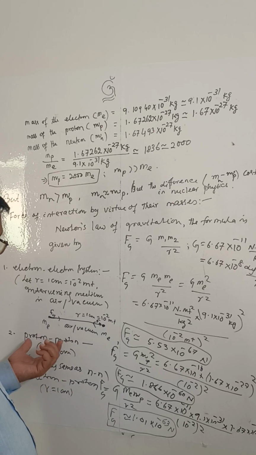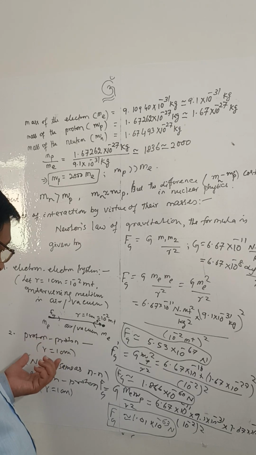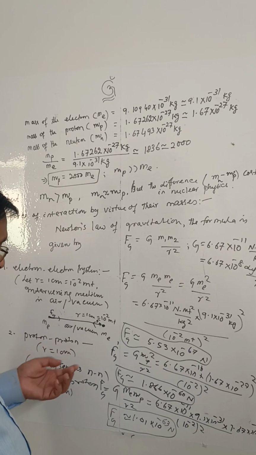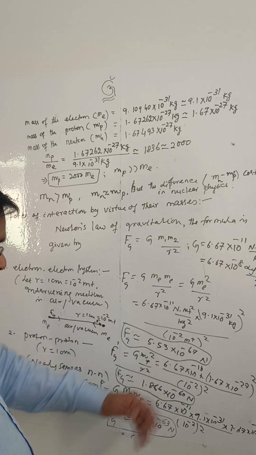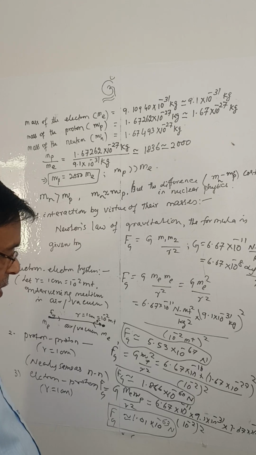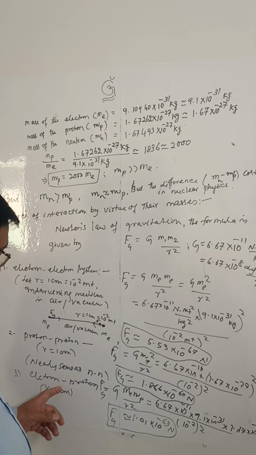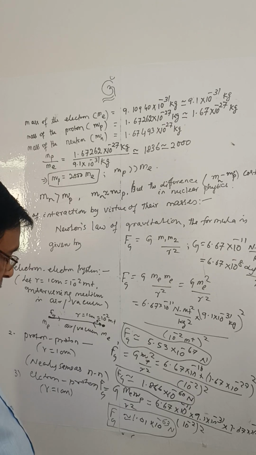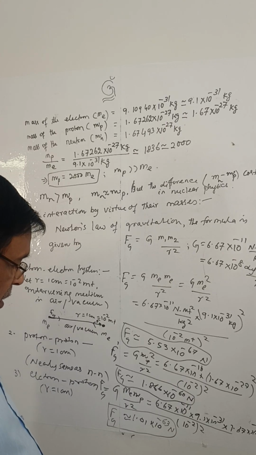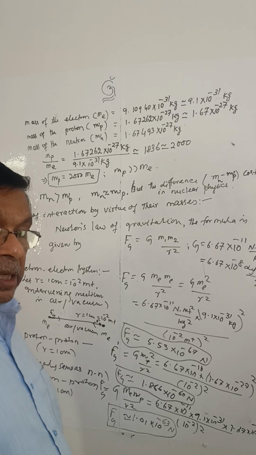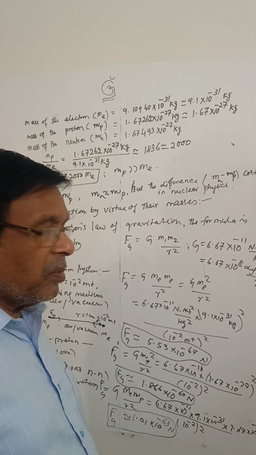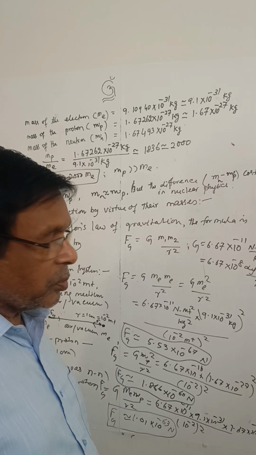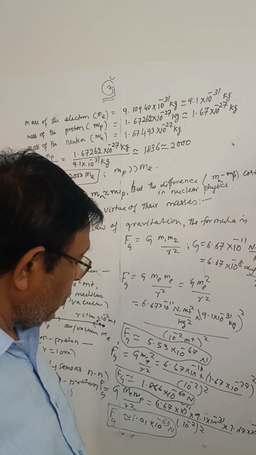Similarly, let us calculate the gravitational force of attraction between proton and proton at the same distance apart in vacuum, which is given by Fg dash is equal to G mp square by r square, with 6.67 × 10^-11, and the values substituted, it is coming as 1.866 × 10^-61 newton. For the electron-proton system at the same distance apart, the force of attraction is of the order of 10^-63 newton. So if you look at these forces, they are very, very weak, and gravitational force of interaction is generally a weak force.